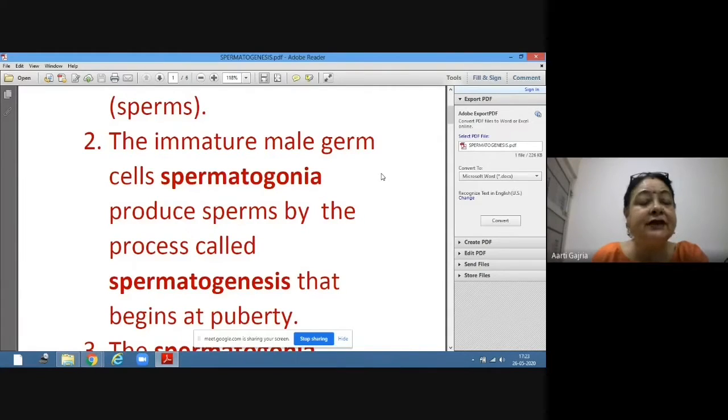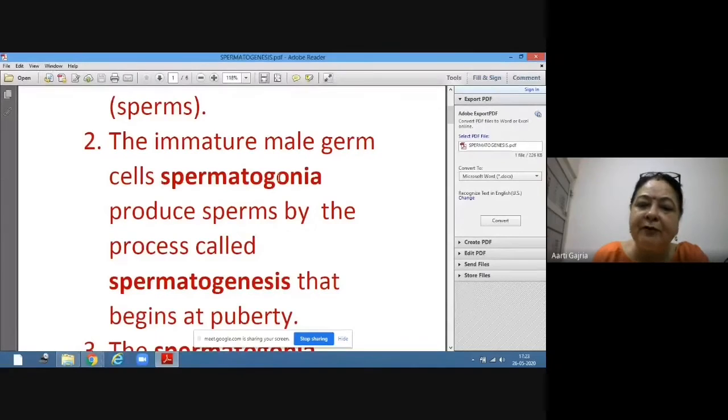Now, these male germ cells, which are still immature, are called spermatogonia. So many new terms are going to come. You are going to learn many new terms today, so please be very careful and take notes. So spermatogonia is the immature male germ cell which is present inside the seminiferous tubule.